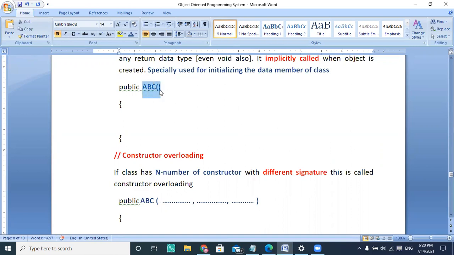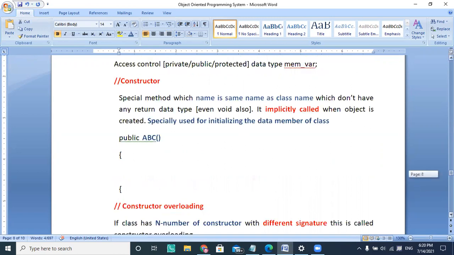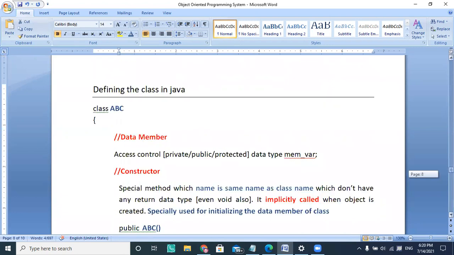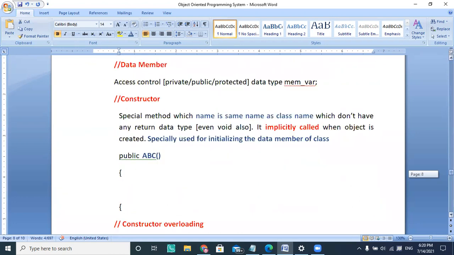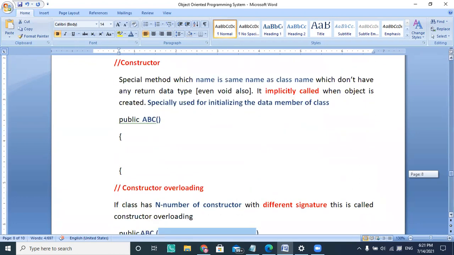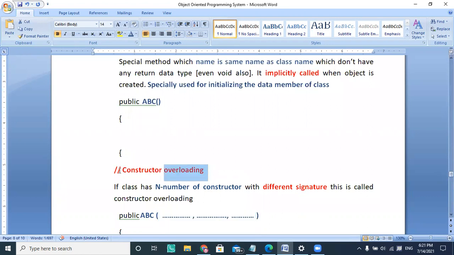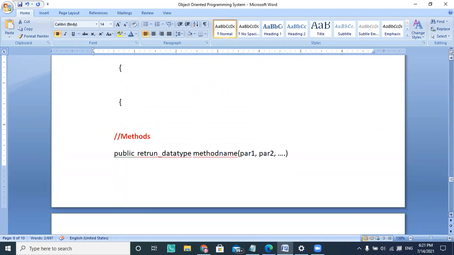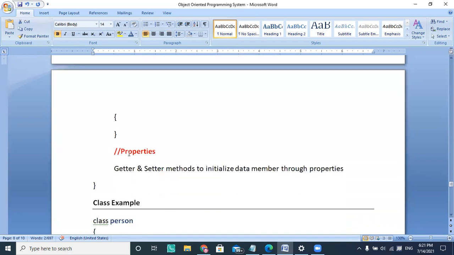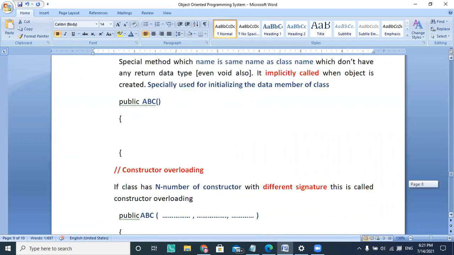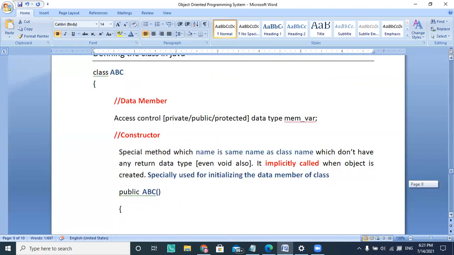So this is a non-parameterized constructor, and this is a parameterized constructor. If these two constructors are available inside one class, with different definitions, then that is known as overloading. So this is called constructor overloading. That also we are going to see when we are writing the program. So this is a method body, and it has a property. All these are the things available in a class ABC.